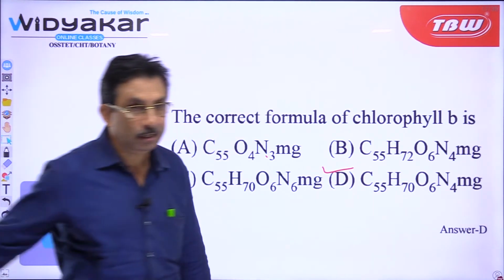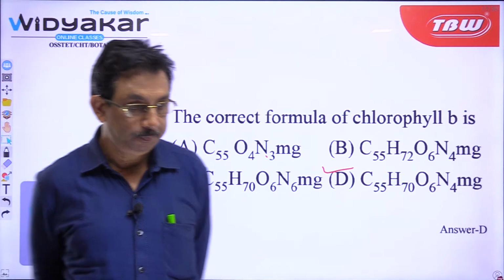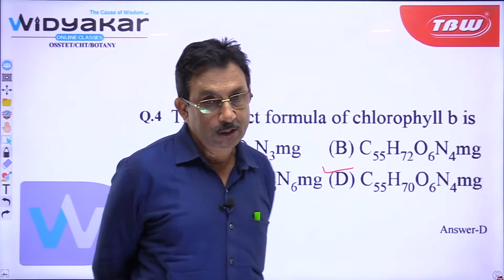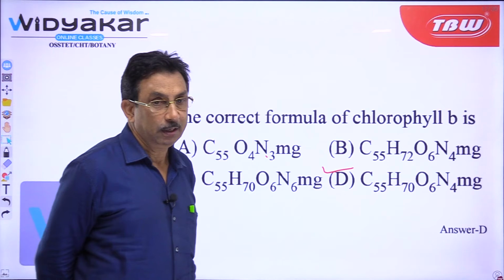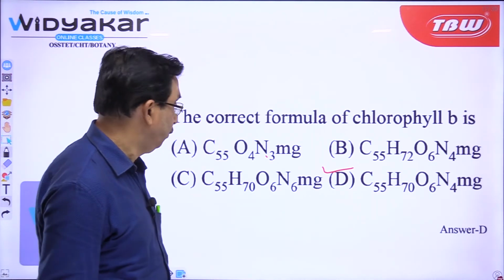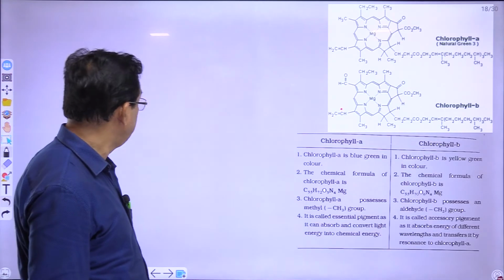So, the answer is D. Let us find out how many of you have given the correct answer. How many? Dinabandhu has given the correct answer, Sujata has given the correct answer. So, Dinabandhu and Sujata have given the correct answer. You can also see your score, all of you, how many of you have given the correct answer. Let us come to the next question.